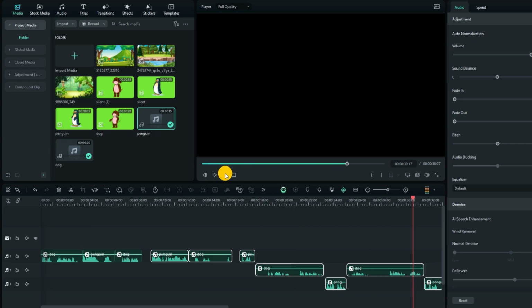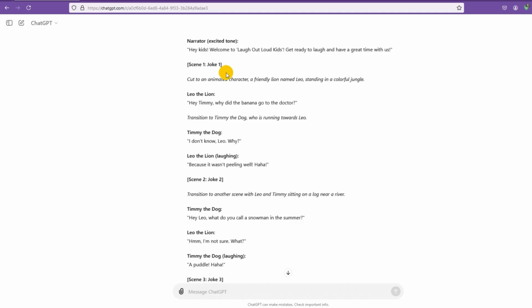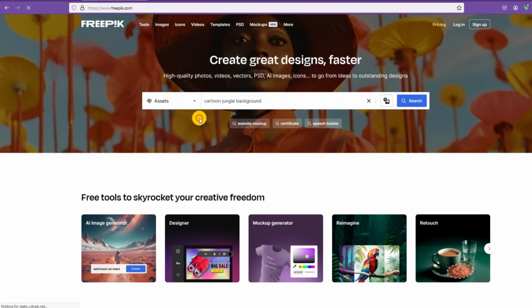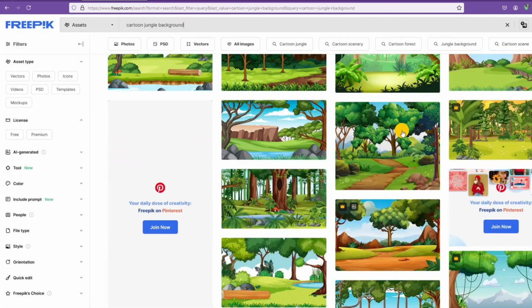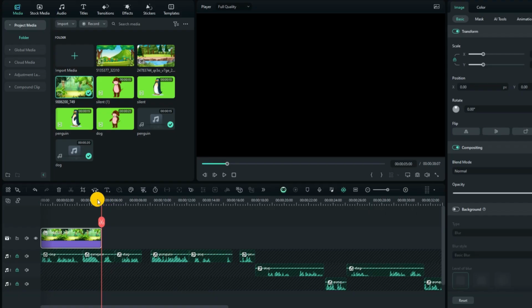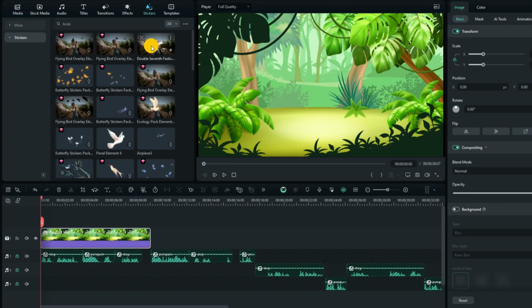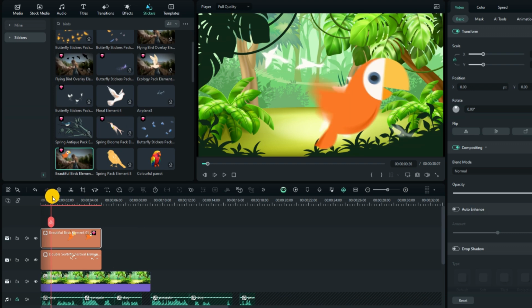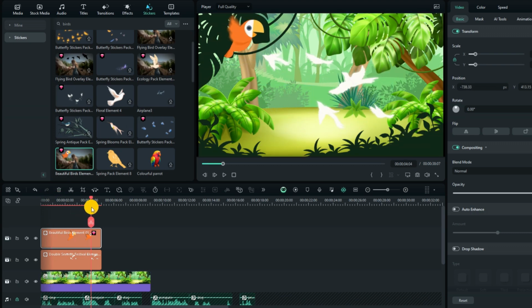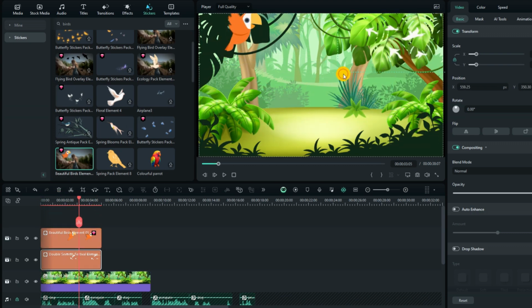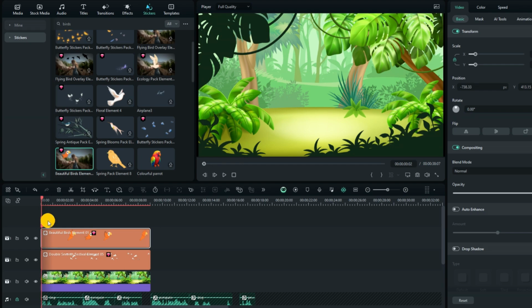The next step is to set the background. I'll check GPT to see what type of background was suggested for the first scene. For example, GPT suggested a jungle background for the first scene. So I'll simply download the jungle image from any website, which is easy to find. And to make it look more lively, we can add small elements like birds. I'll search for birds in the stickers section and adjust the one that fits the background. These stickers can be easily found in any editing tool like Canva or CapCut. So my first background is ready.